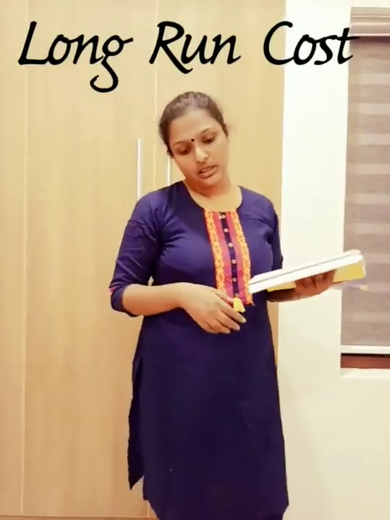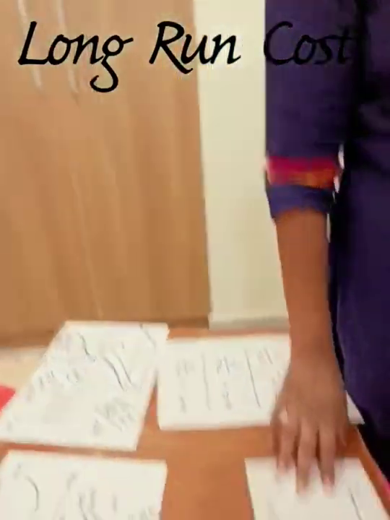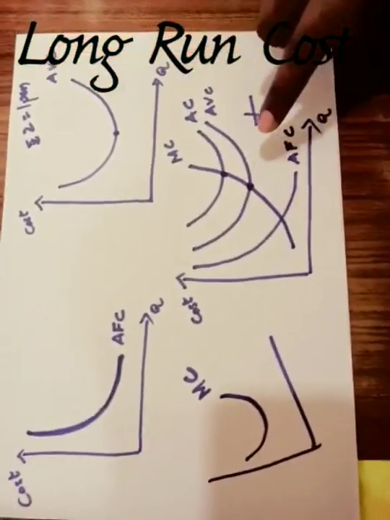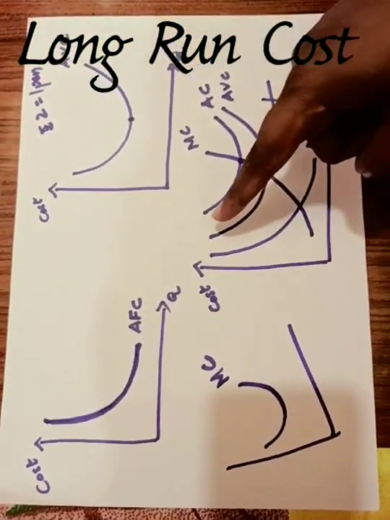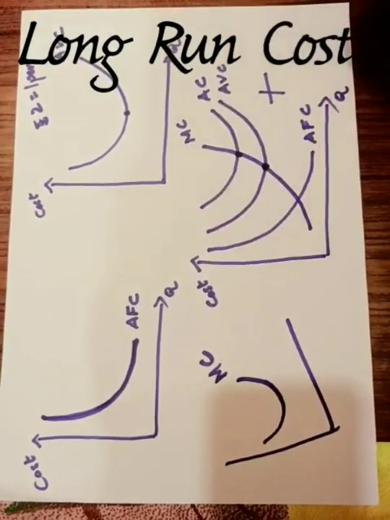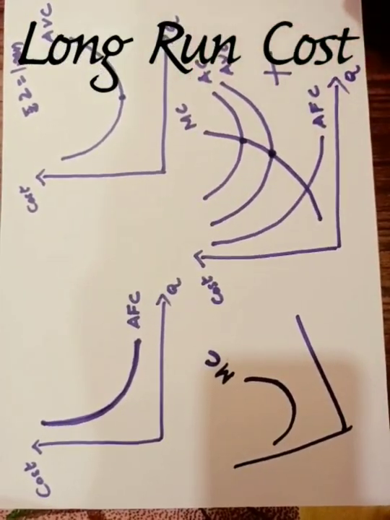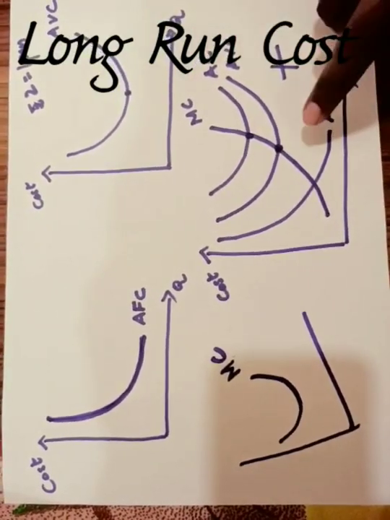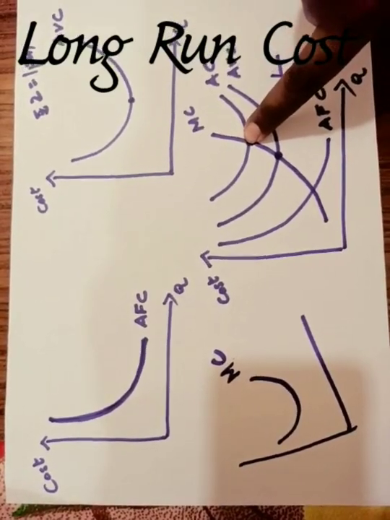Let us look at our diagram. If MC is lower than AC, that is here. See, AC is here, MC is here. So MC is less than AC. If MC is less than AC, what will happen? AC falls. AC is falling. Then MC is equal to AC at this point, and there AC is constant.